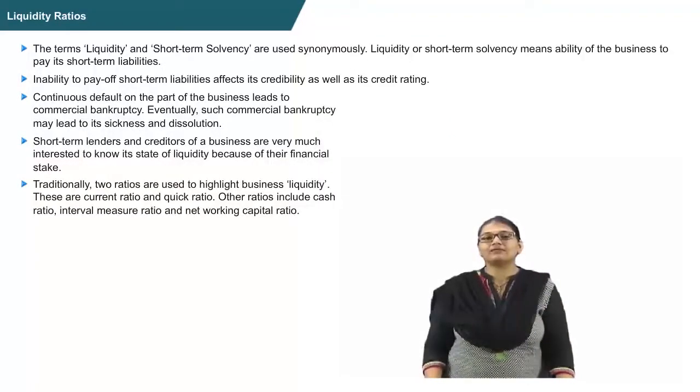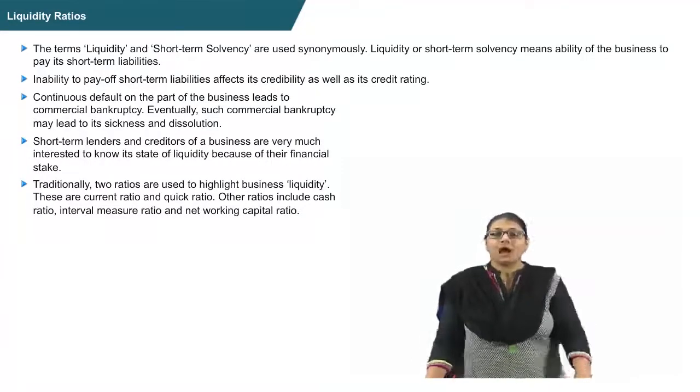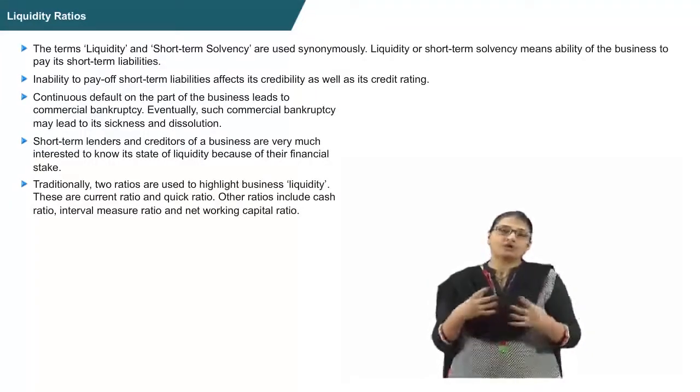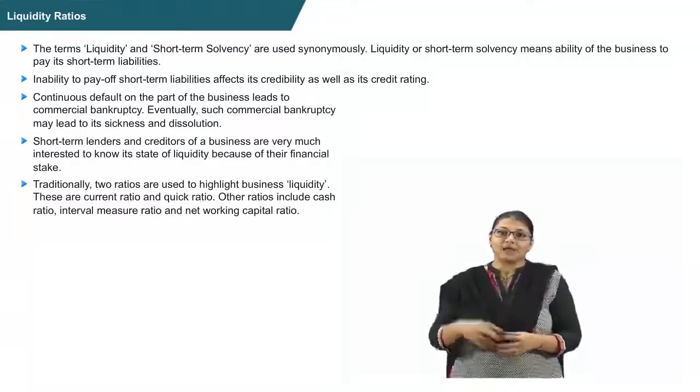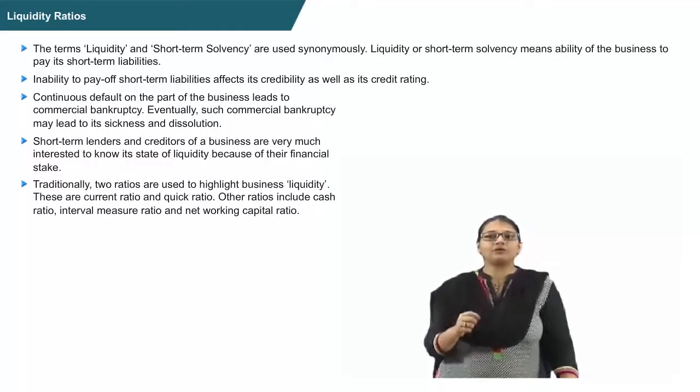Let's understand the first one, that is liquidity ratio. The terms liquidity and short-term solvency are normally interchangeable.